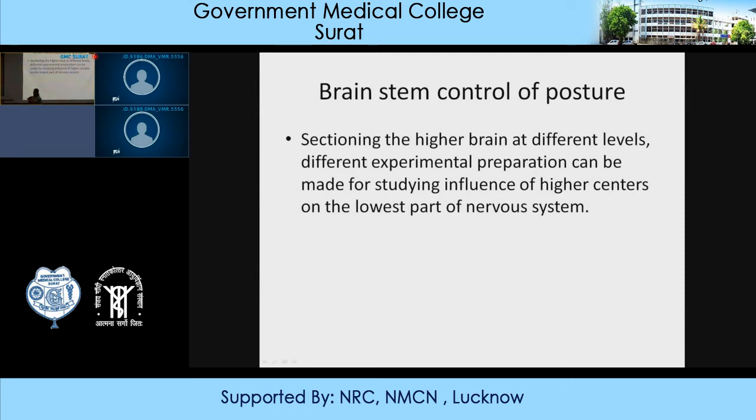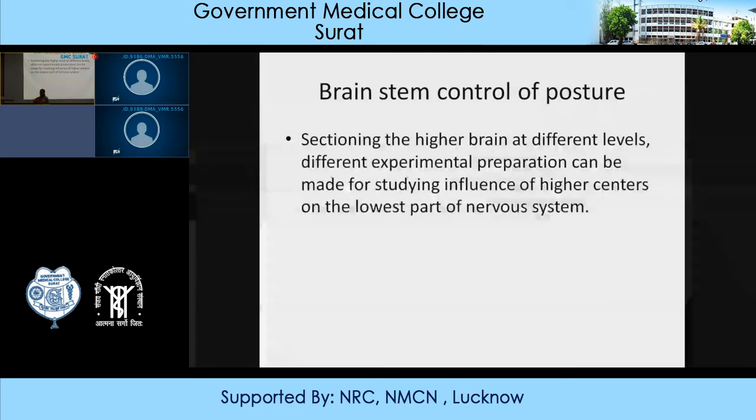So experimental animals were taken like dogs and cats. Initially these experiments were performed by various scientists.